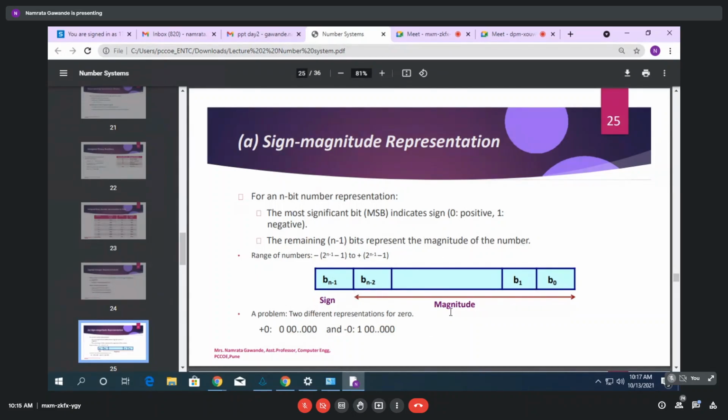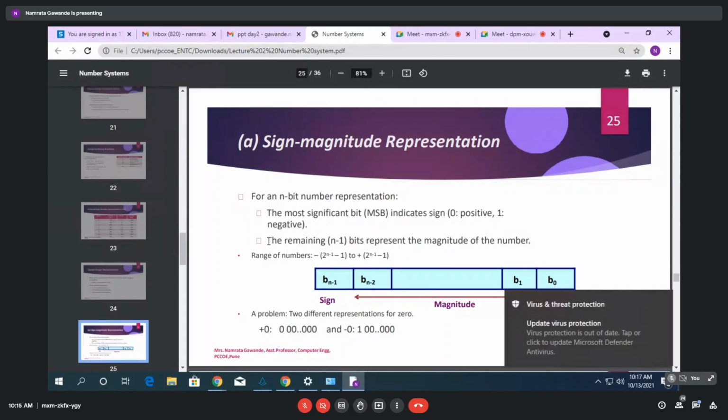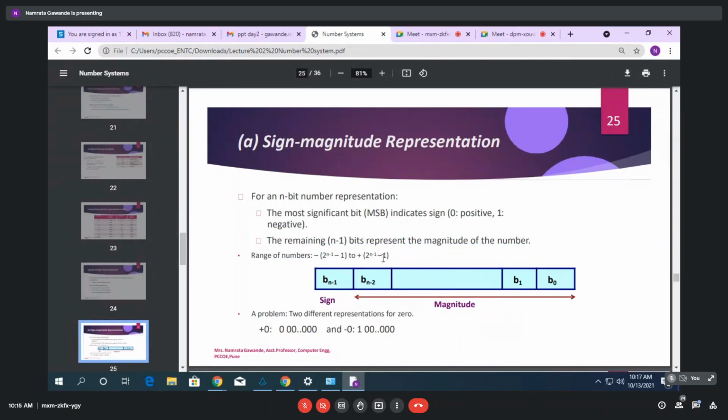So you can see the structure of the sign magnitude representation. Always the first bit, the most significant bit, represents the sign, and the remaining bits represent the magnitude of the number. In that case, the range of the number is minus 2 raised to power n minus 1 to plus 2 raised to power n minus 1.